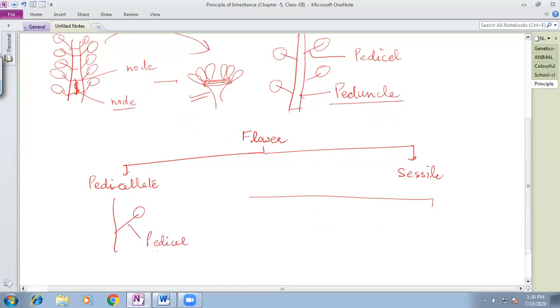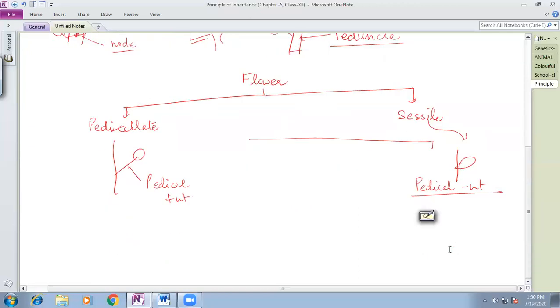You can see here the pedicel is present. The sessile flowers are the flowers in which the pedicel is not present. You can see here the stalk or the pedicel is not present. So in plants, you will observe both kinds of conditions.